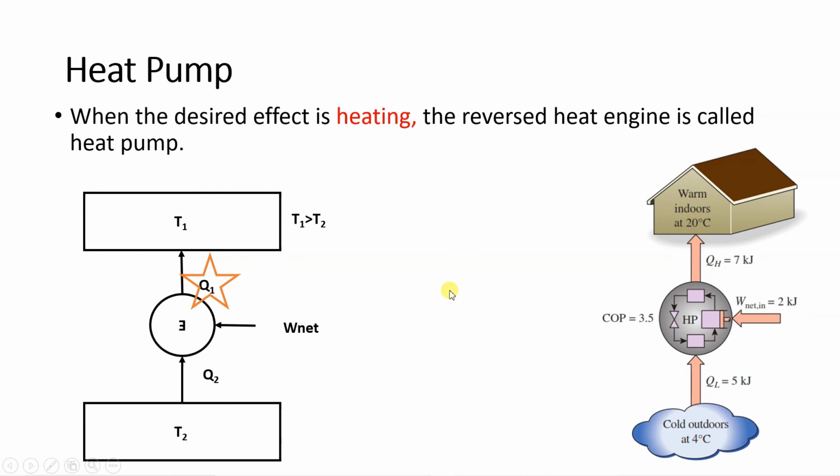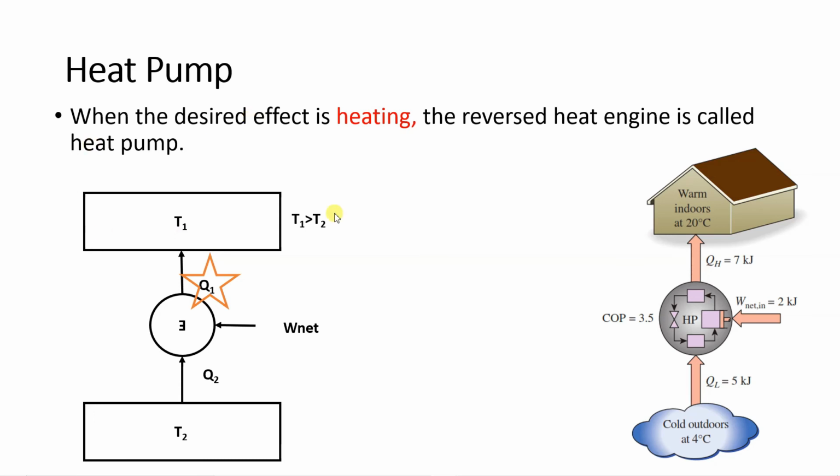Next one we will see heat pump. So first question, what do you mean by heat pump? When the desired effect is heating, the reversed heat engine is called heat pump. So we have seen there are two types of reversed heat engine. One is refrigerator or air conditioner and second one is heat pump.